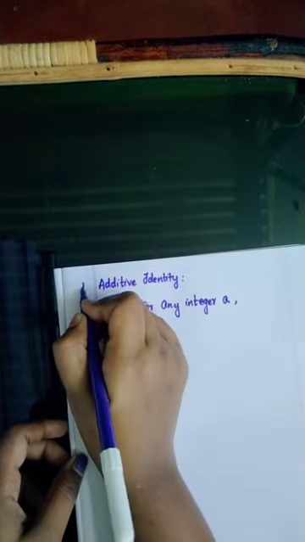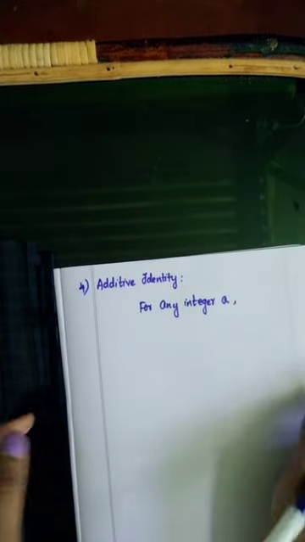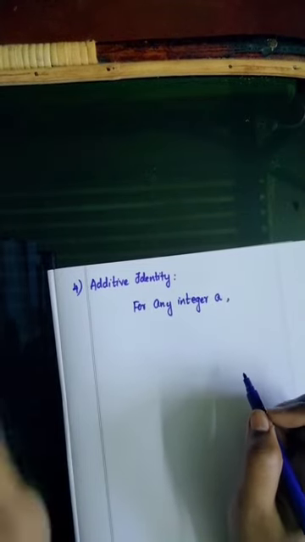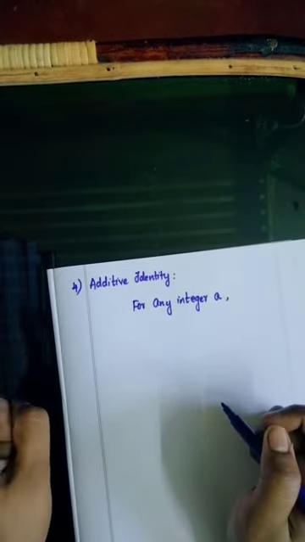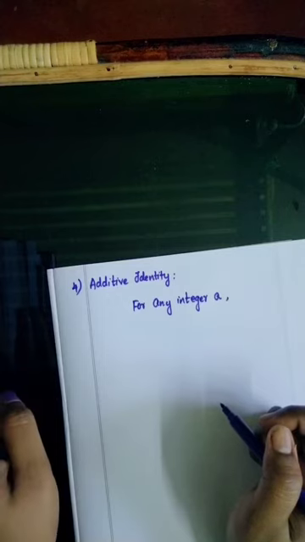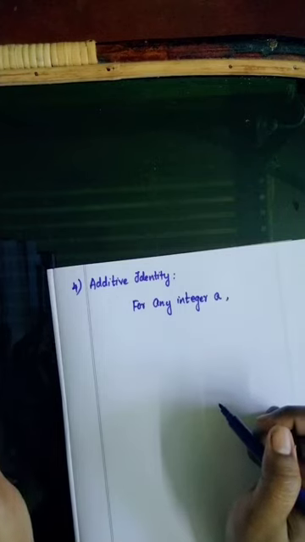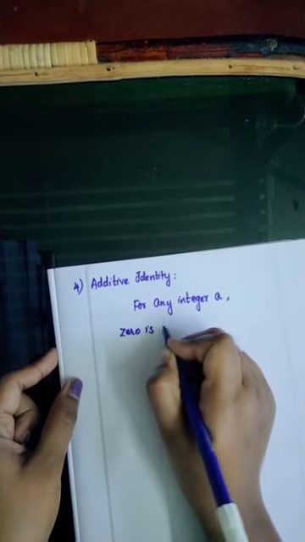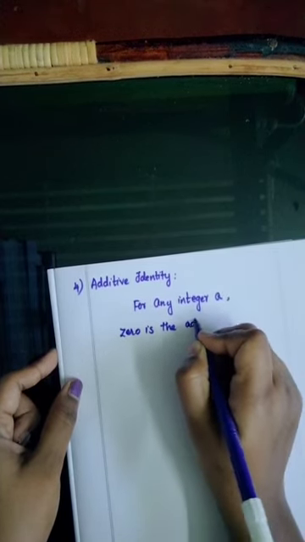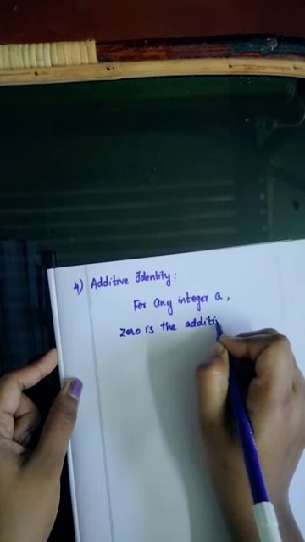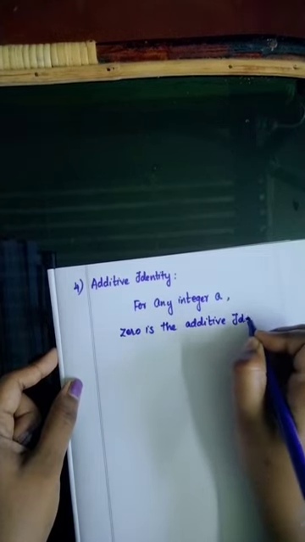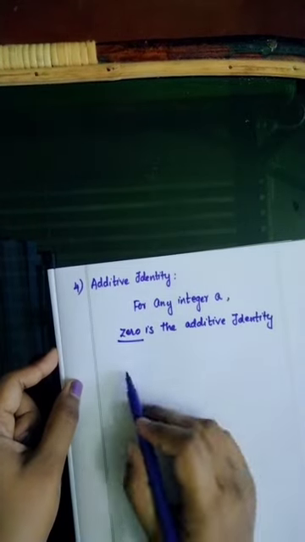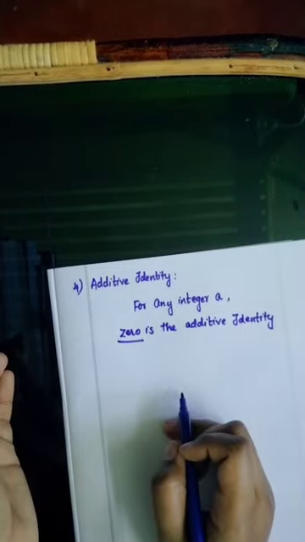Okay, the fourth property is additive identity. This is a very simple property. For any integer A, we are going to take only one integer. For any integer A, 0 is the additive identity. It may be asked in one-word answers: dash is the additive identity. 0 is the additive identity.